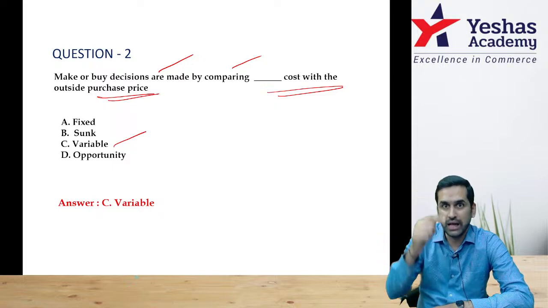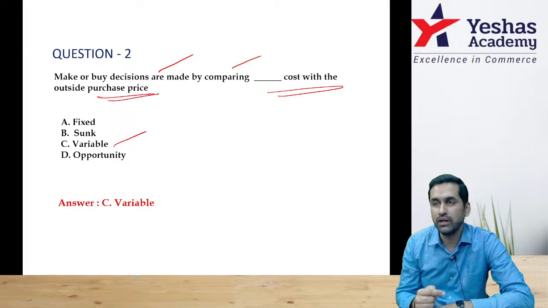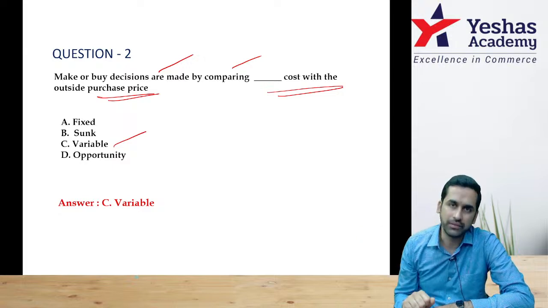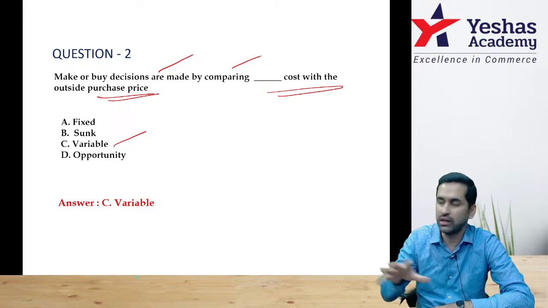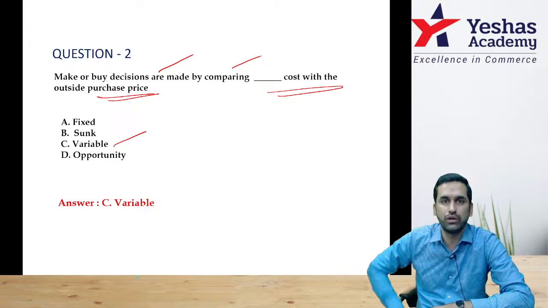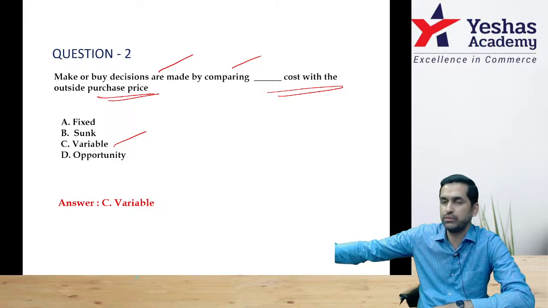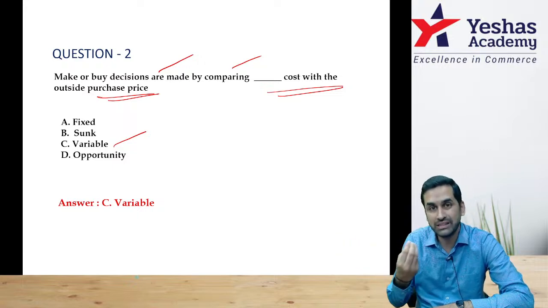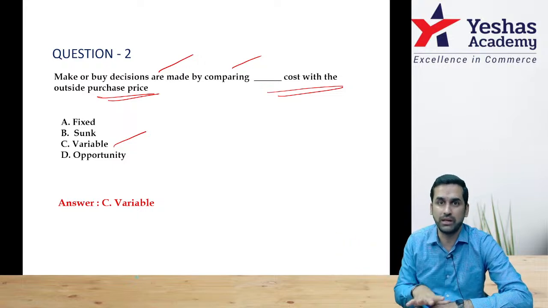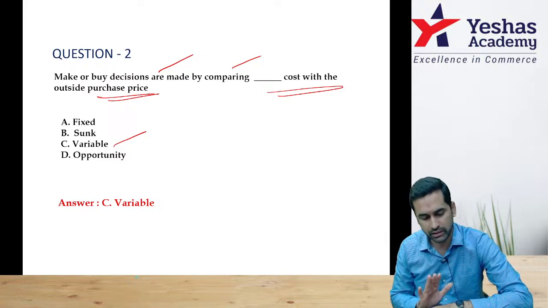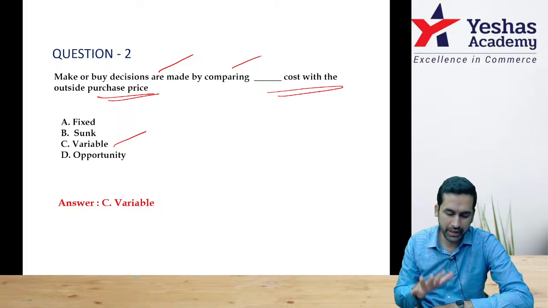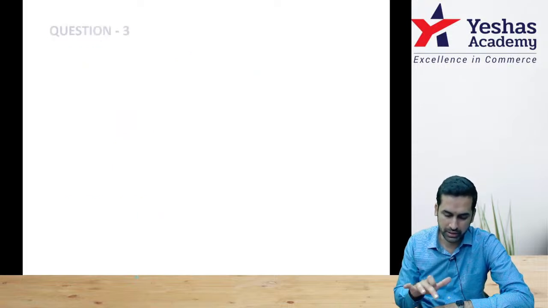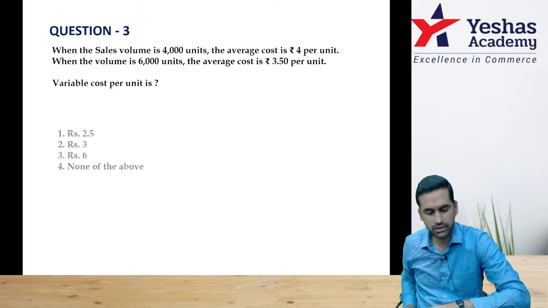Now, when you say I'll calculate the total cost of making a button, you will not again consider factory rent because it's a fixed cost, and that factory rent you will anyway have to incur whether that button is made in-house or not. Correct? Anyway, you have space in the factory. You only have to consider the variable cost of making button, not the total cost of making the button. That means answer is option C. Only variable cost should be compared with outside purchase price.